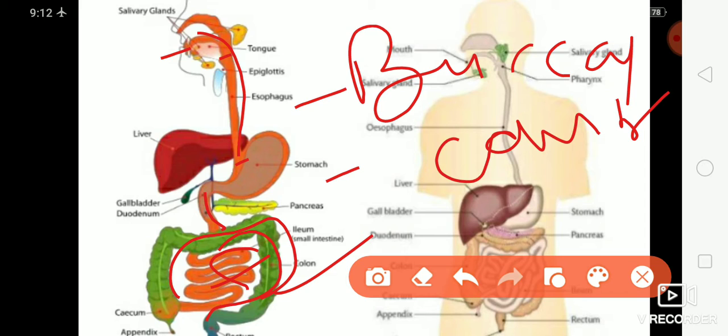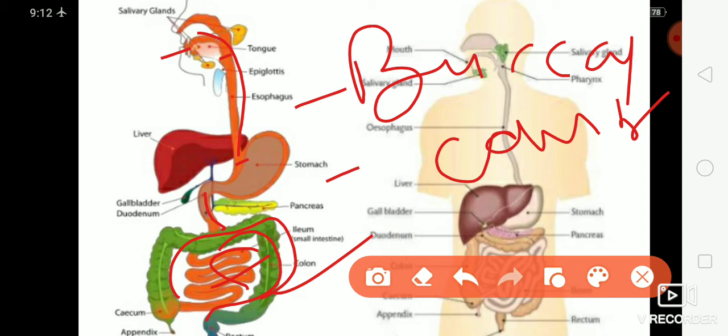The buccal cavity has 3 pairs of salivary glands located at different locations. Parotid glands are on the side of the face, sublingual glands lie under the front part of the tongue, and submaxillary glands lie at the angles of the lower jaw.